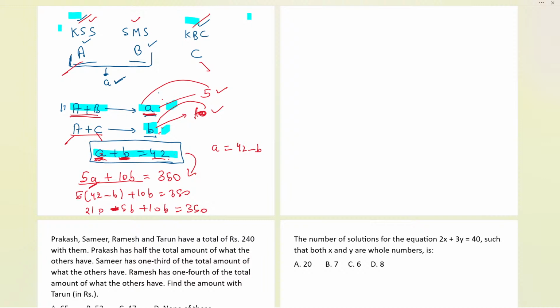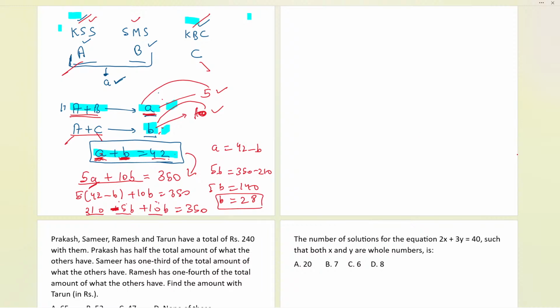Now 5B and 10B can be combined. 10B minus 5B will be 5B only. And take this 210 to the other side. So 350 minus 210, and on the left-hand side 10B minus 5B is 5B. Now this will remain as 140 equals 5B. So B we are getting as 5 times 8, which is 40, no, 140 divided by 5, so B is 28. We are getting the value over here.